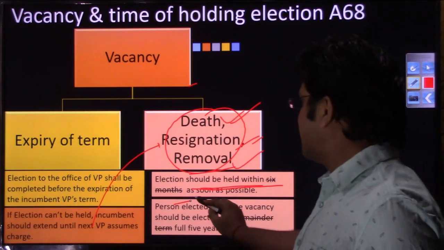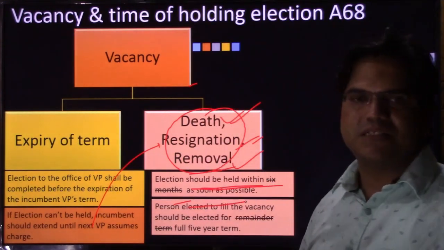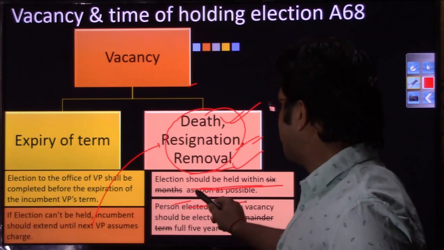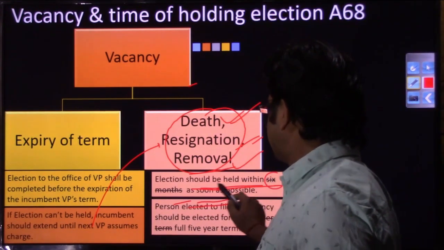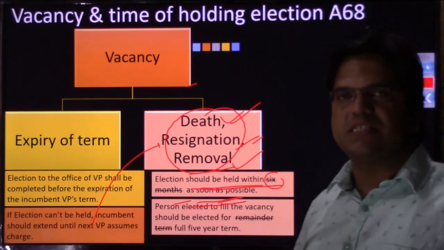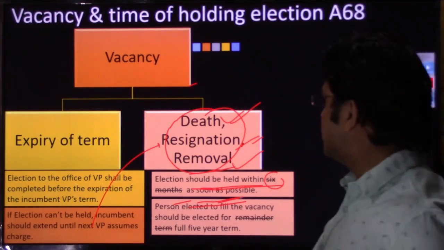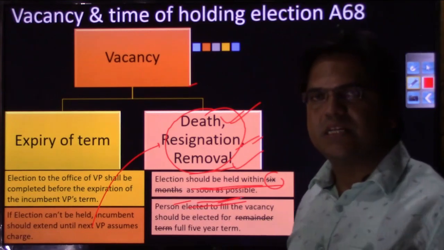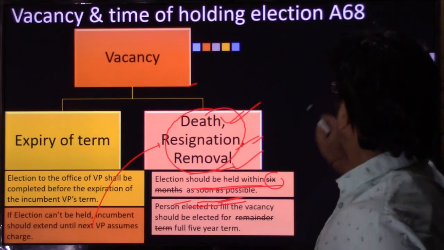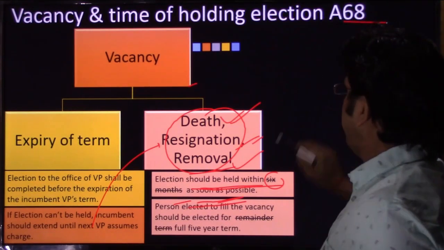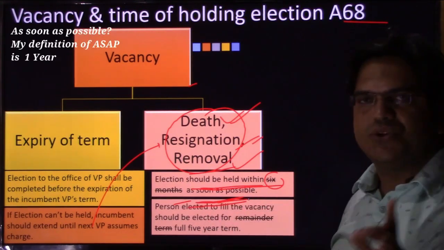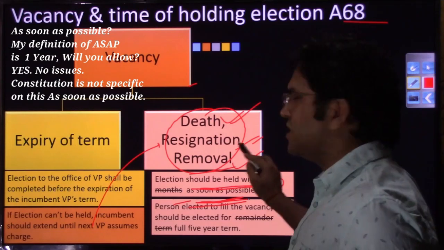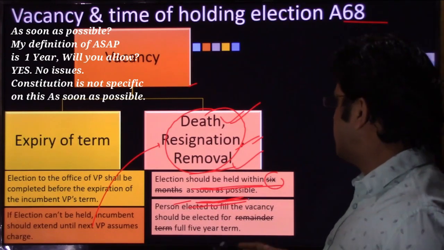No, in the case of the vice president's post, the provision is that the election should be held not within 6 months but as soon as possible. The within-6-months provision was there in the presidential election, but for the vice presidential election, mentioned in Article 68, the election should be held as soon as possible. There is no such 6 months provision as was present in the presidential election.